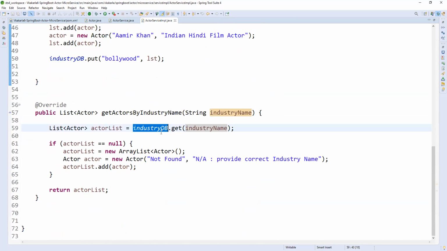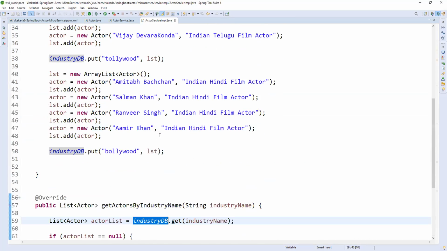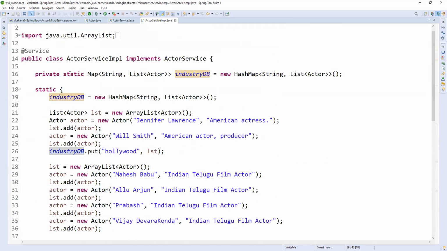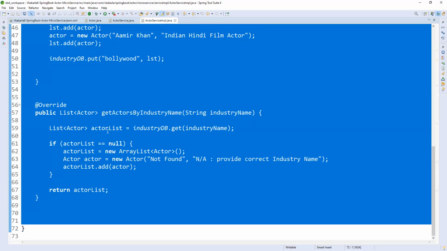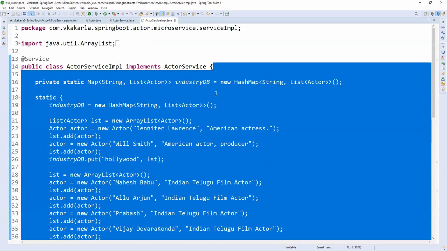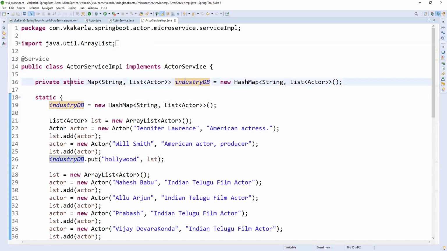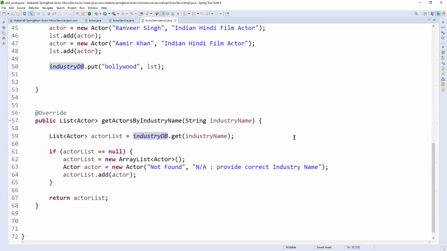So like that, I'm getting a static DB. Here I'm adding a static. If it is the static DB, it will allow the entire class scope, so it will allow anywhere from this class scope. That is what a static variable scope is. It will be available in the same method, the same map, and within the class, and